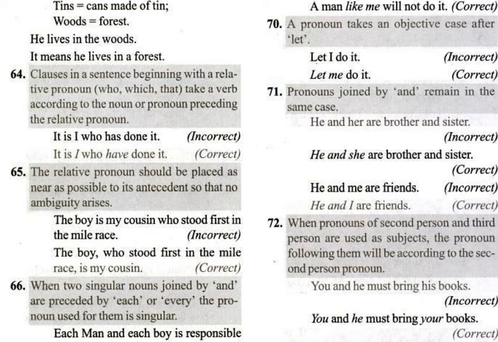The pronoun following them will be according to the second person pronoun. So if second person and third person are there, it will depend upon the second person. So here, you and he must bring your books, because you'll be confused whether you should use his or your. But it will depend upon the second person pronoun if you are combining both second person and third person. I hope you understood.